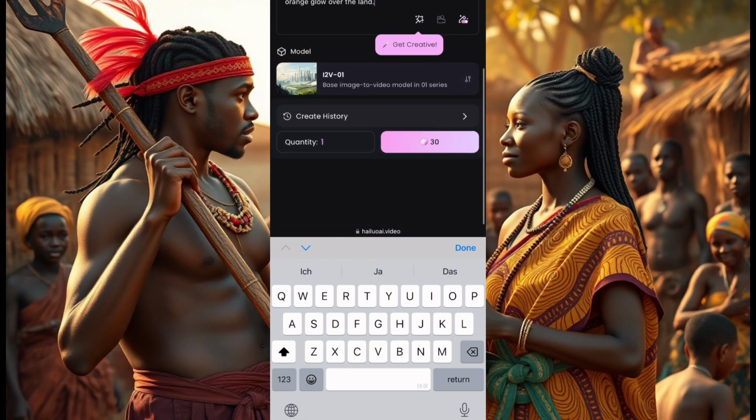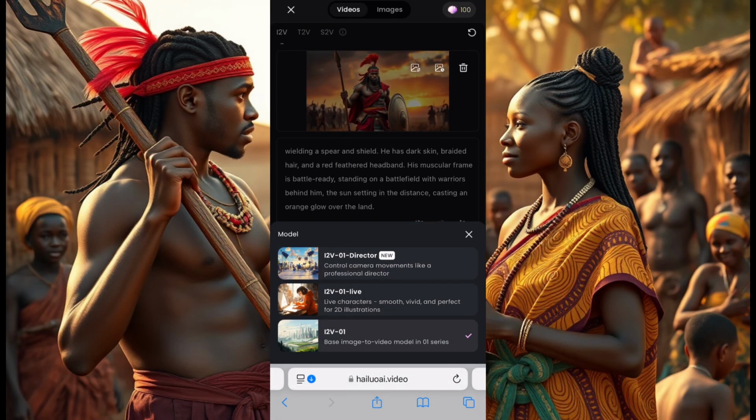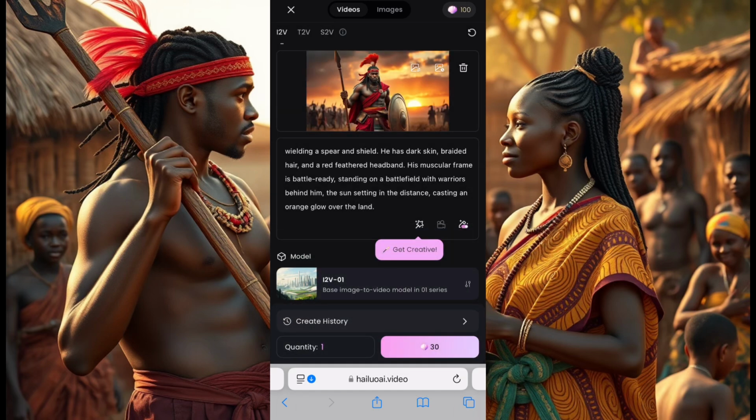Now down here, you have different options where you see model. If you click on the models, you see different ones: new features, old features, director, but I'll always choose image to video. I'll choose the other one down, okay, I'll choose the basics, then I'll come here where you see 30, you click and wait for it to generate.